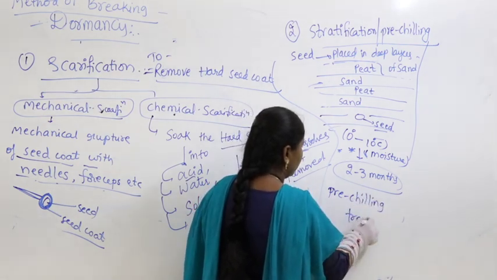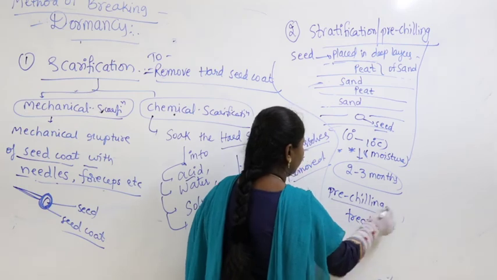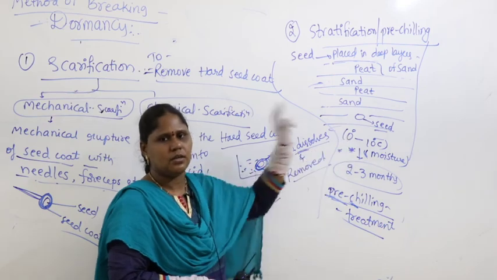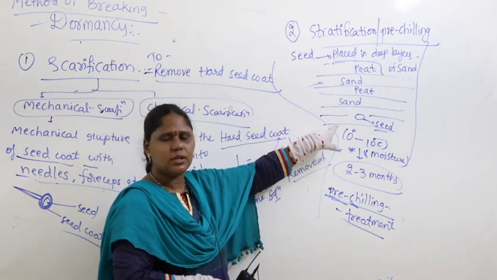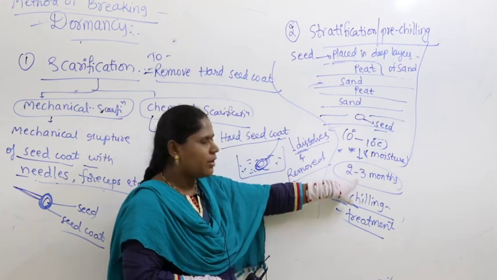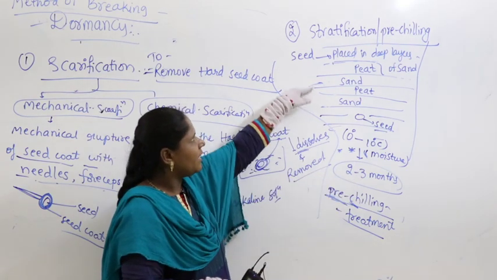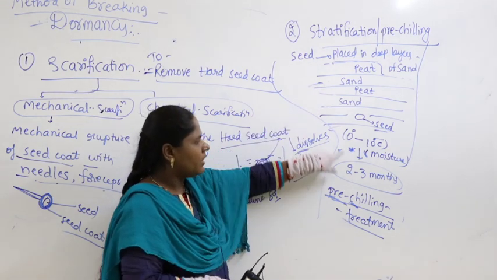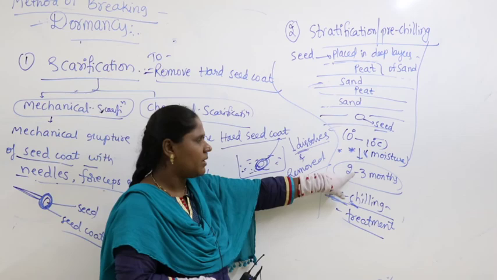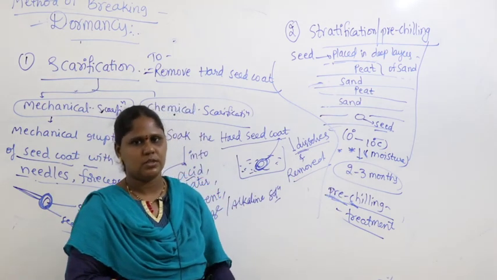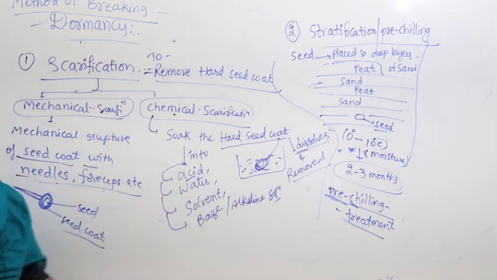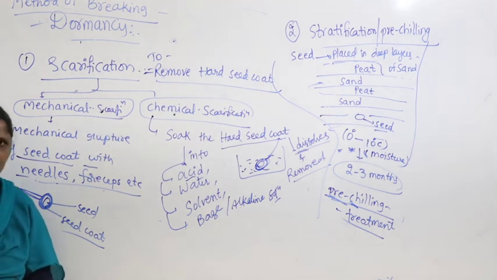What is meant by pre-chilling treatment? Making the seed get exposed to the lowest temperature. The lowest temperature means 0 to 10 degrees centigrade. When you expose the seed to 0 to 10 degrees for about 2 to 3 months in different layers, that's why it's called stratification. Alternate layers of sand and peat. You have to wait for 2 to 3 months. After that, when you put the seed for germination, definitely there is a breaking of dormancy and the seed will undergo germination. These are the two important methods for breaking dormancy.